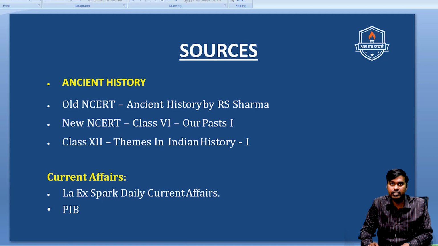Then going into the 12th standard Ancient India book, that is Themes in Indian History Part 1. Here there will be a lot of terminologies discussed in this book. So what we would advise students preparing for this test is to make separate notes on all the terminologies listed in this 12th standard NCERT. What is more important here is that these questions will be more relevant for your preliminary preparation. When it comes to mains preparation, kindly give attention to those 5 topics which we have listed already.